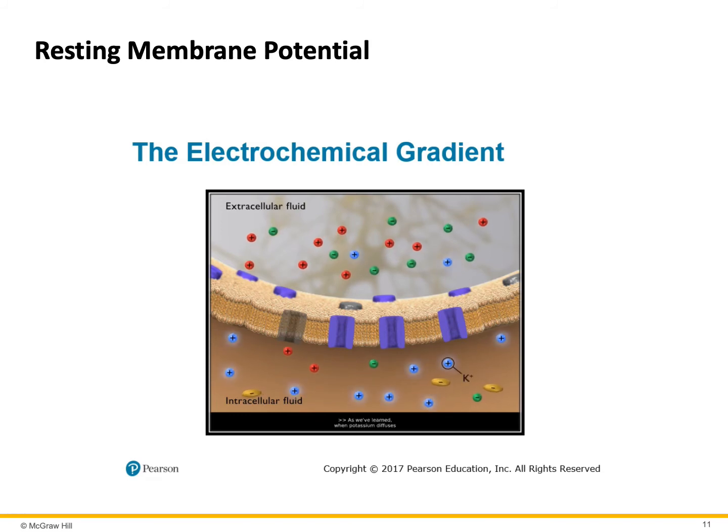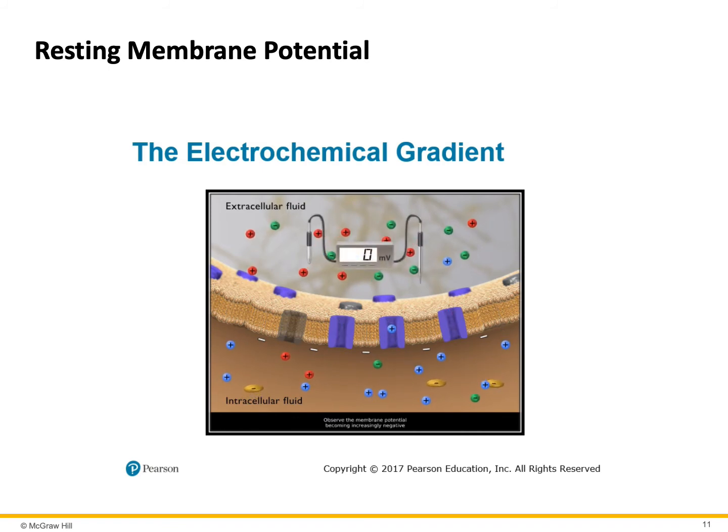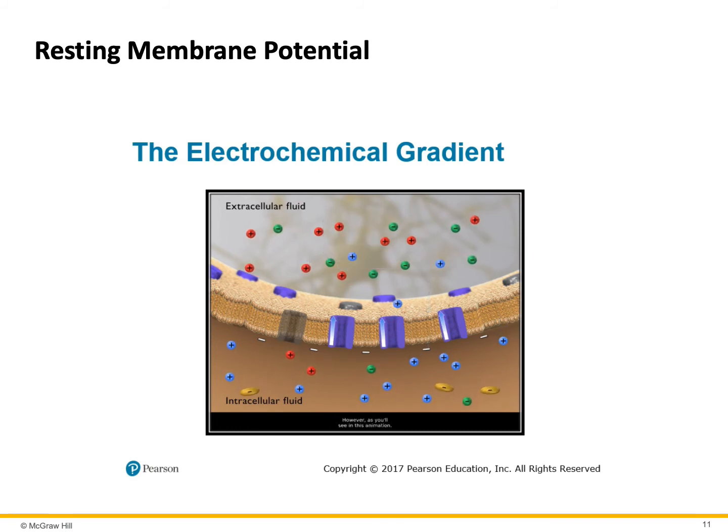As we've learned, when potassium diffuses down its concentration gradient to the outside, the inside surface of the plasma membrane becomes negatively charged. Observe the membrane potential becoming increasingly negative as potassium ions continue to diffuse out of the cell, down their concentration or chemical gradient. However, as you'll see in this animation, the factors influencing potassium diffusion are a bit more complex.